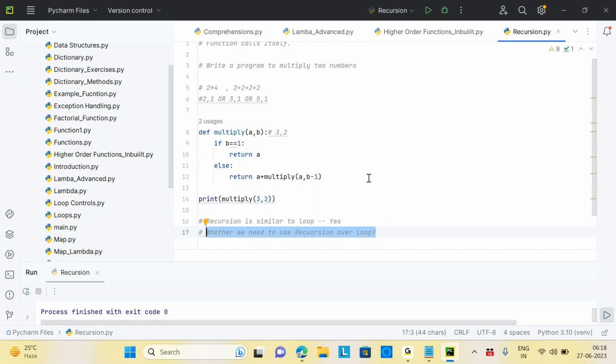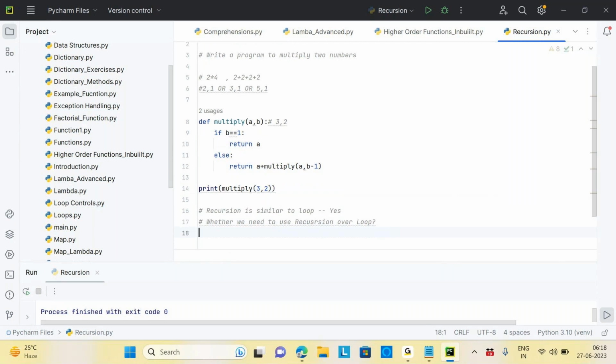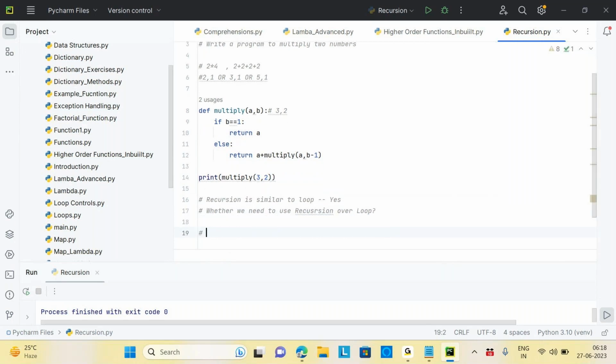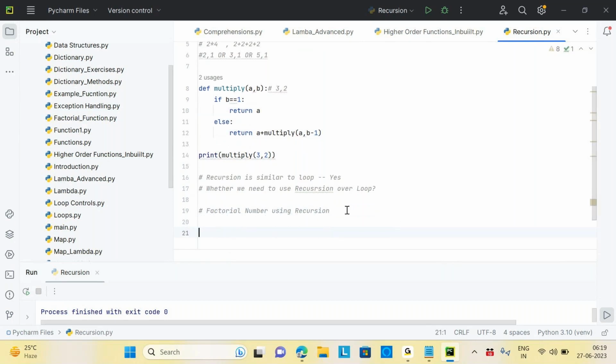Okay. Now another program we can do, we can try that as well. Let's do factorial of a number using recursion. We did the same program using a loop, right? We can do the same program using recursion as well. How will we do it here?